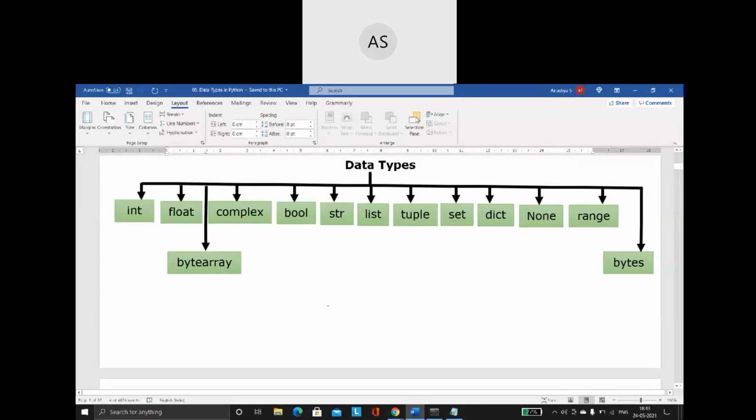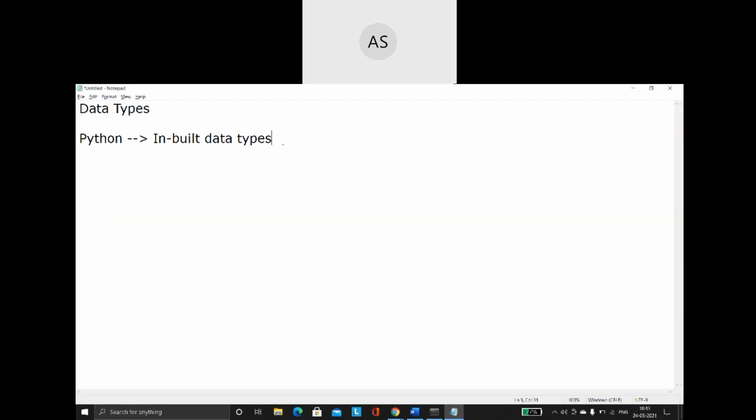In this, what we are going to do is study the basic primitive data types first. What are the things which come under this category? int, float, bool, complex, and str.